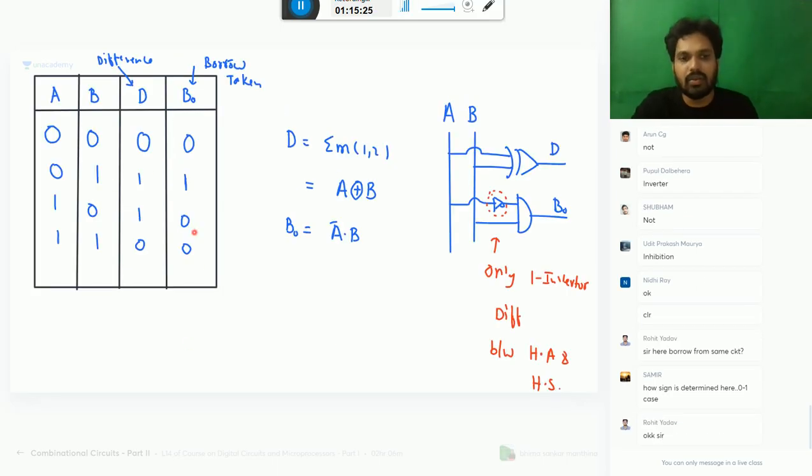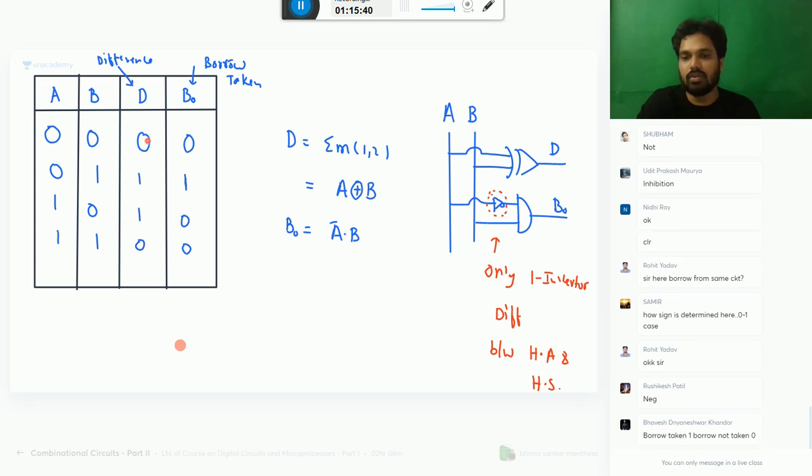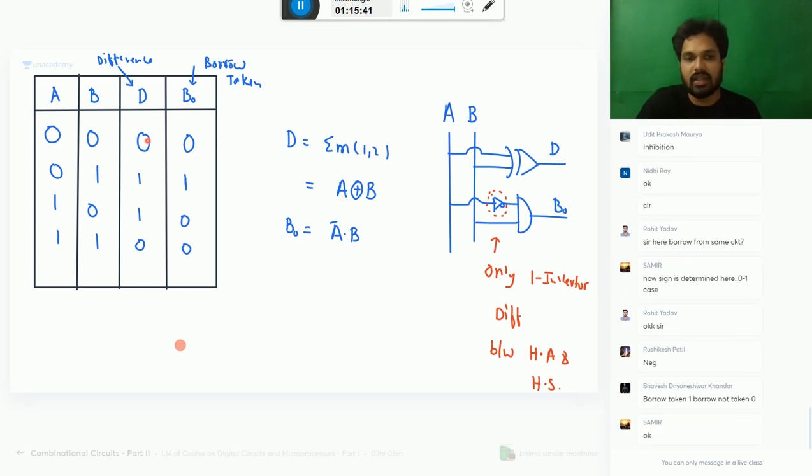Samir, why are you worrying? Borrow comes means what is the sign? Simple rule, Samir: borrow comes means it is negative. The result is negative indirectly. No borrow comes means the result is positive. In actual sense, we see this for only a single bit. When you have multiple bits, we see how to do it with 2's complement and everything.